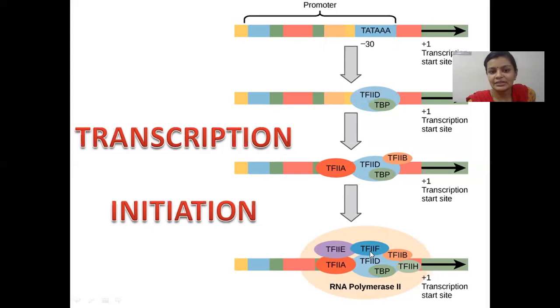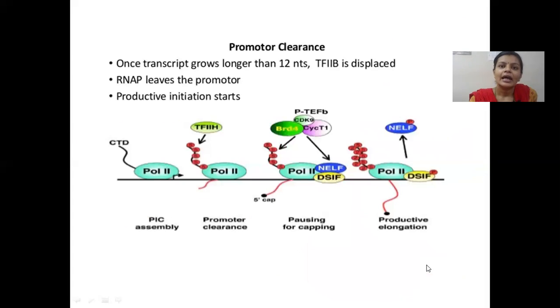So this marks the promoter clearance part, where the RNA polymerase is bound, it is activated, and it starts transcribing from here. This is what we call promoter clearance.